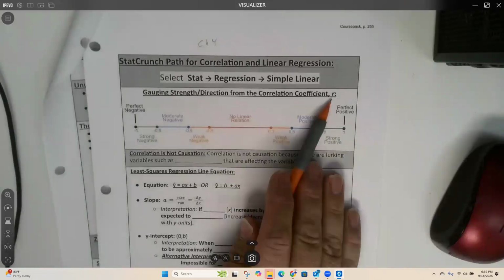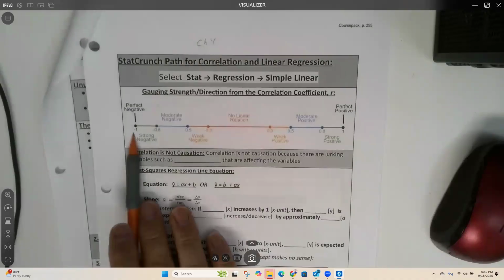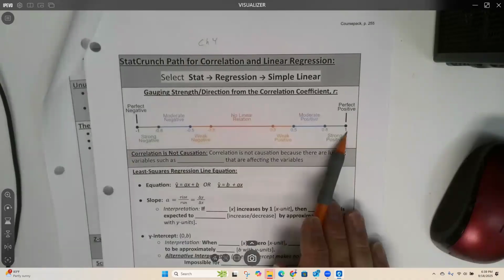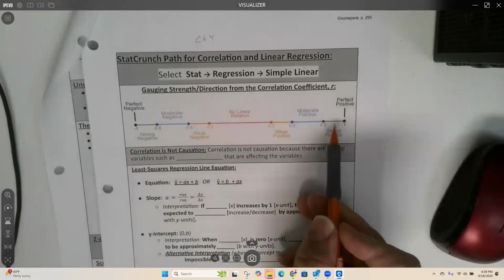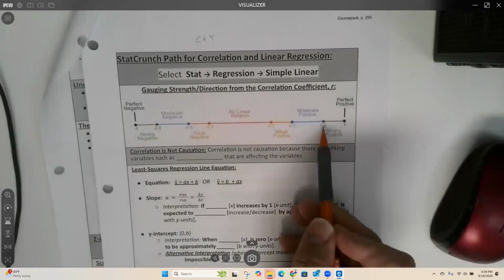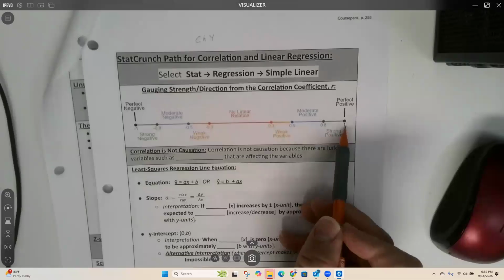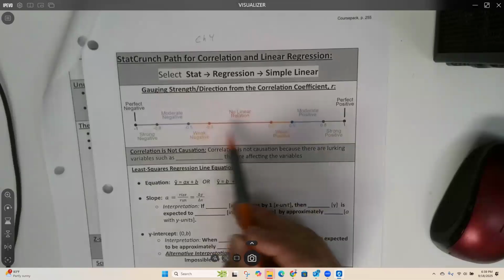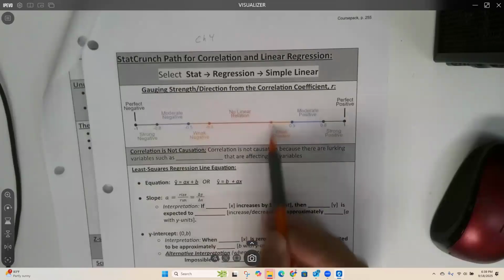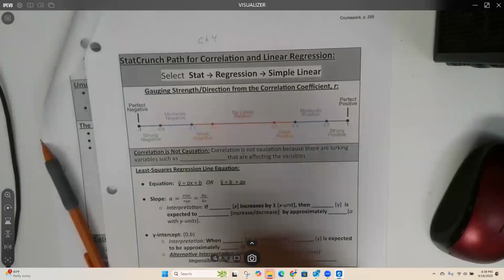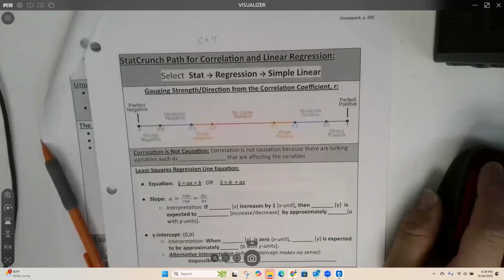The number you get is somewhere between -1 and +1. If it's a strong positive relationship, you get a number between 0.8 and 1. If there's no relationship, you get a number between -0.3 and +0.3.